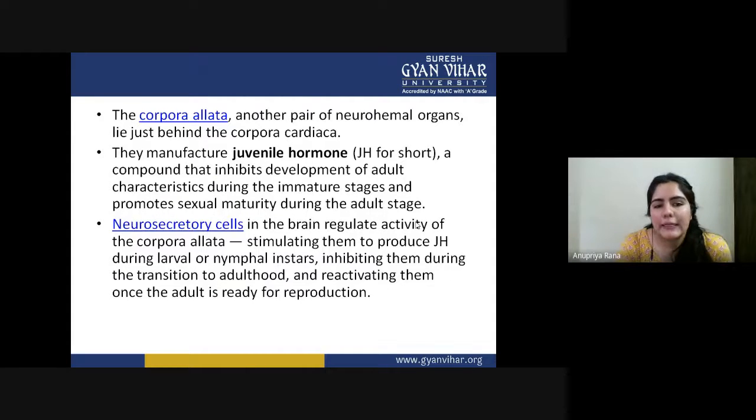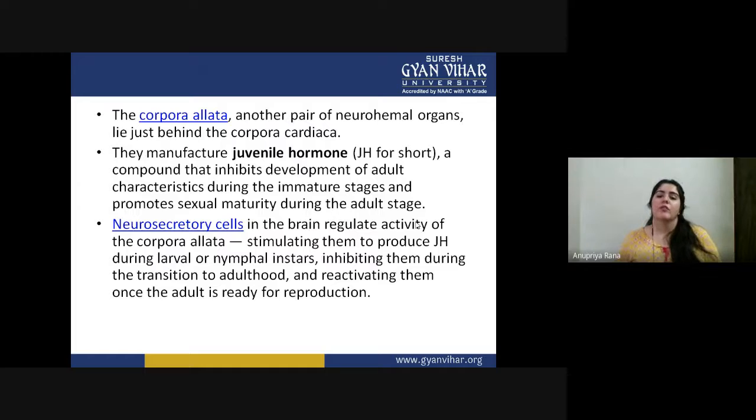The corpus allata, the second one, is another pair of neurohormonal organs. It lies just behind the corpus cardiaca. They manufacture juvenile hormone, JH for short, a compound that inhibits development of adult characteristics during the immature stage and promotes sexual maturity during the adult stage.